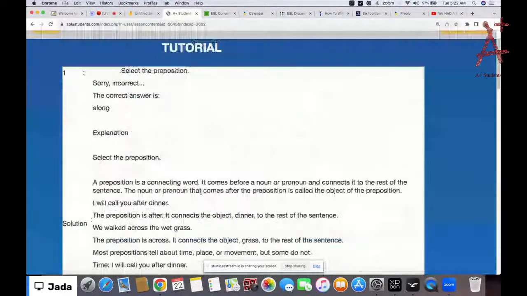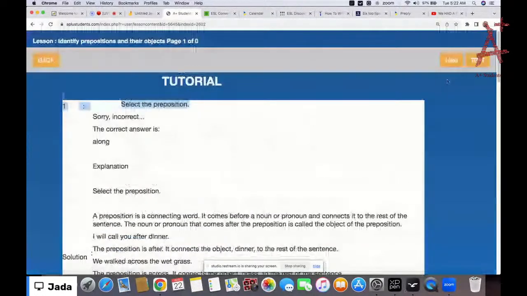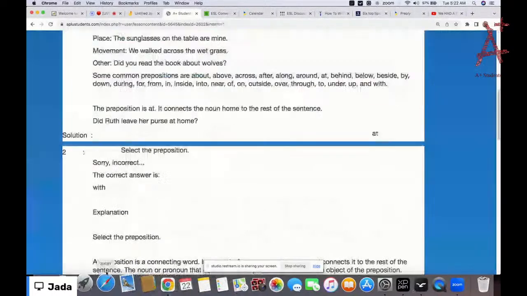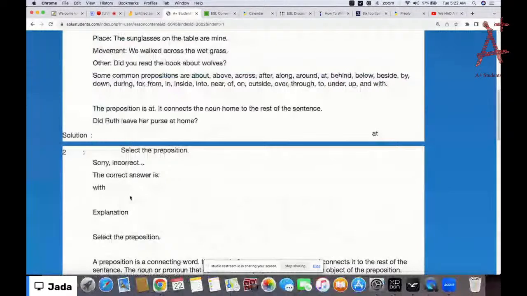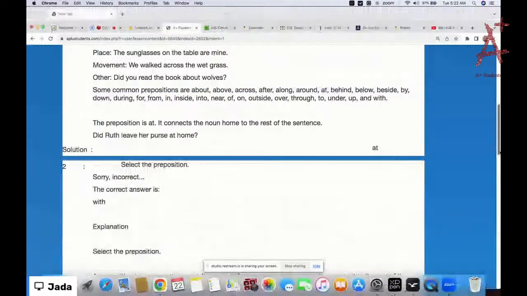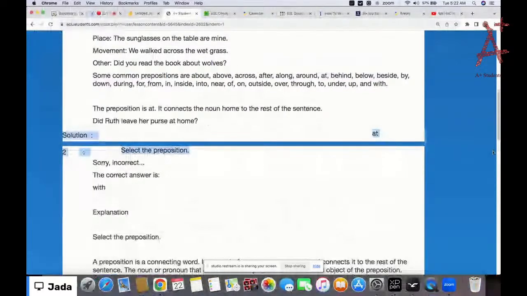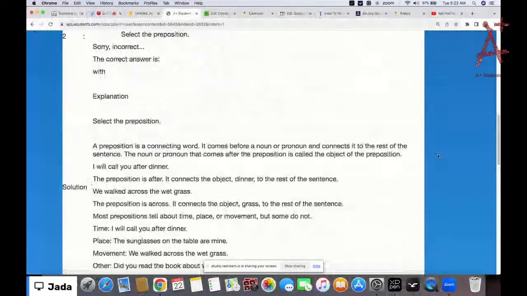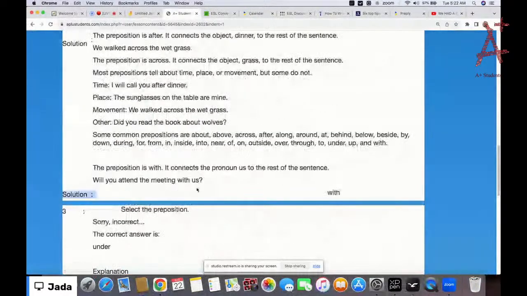So let's check some more examples before we move on to the test. So this is the same test question from the last one. Will you have a meeting with us? So now us is a pronoun, okay?